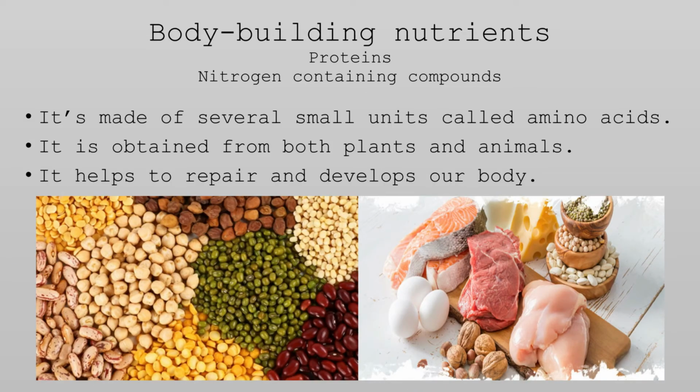The second topic is body building nutrients, meaning the nutrients that help to grow and develop our body, such as protein. So the food rich in protein is called body building food. We know that proteins are nitrogen containing compounds. They are made of several small units called amino acids. Protein is obtained from both plants and animals. Plant protein means different types of pulses, and animal sources of protein are fish, meat, egg, etc.